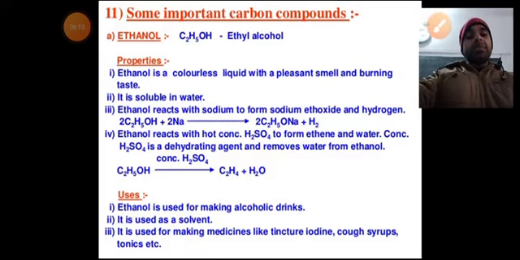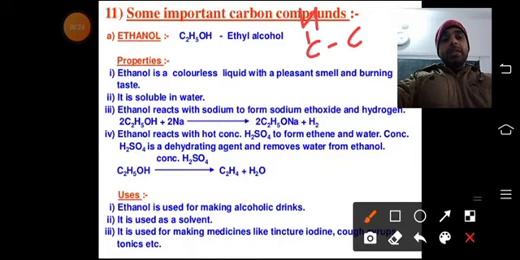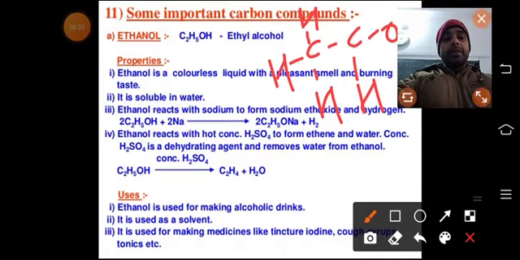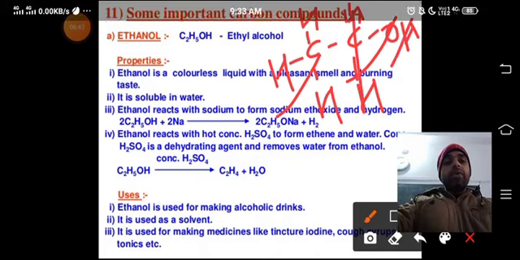Ethanol is C2H5OH. How can we write this? CH3, CH2 and OH.